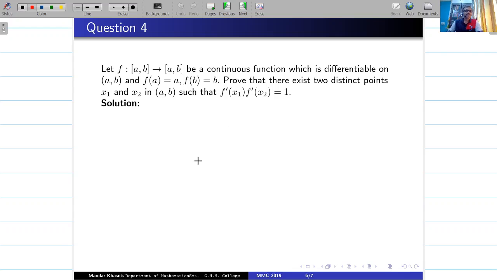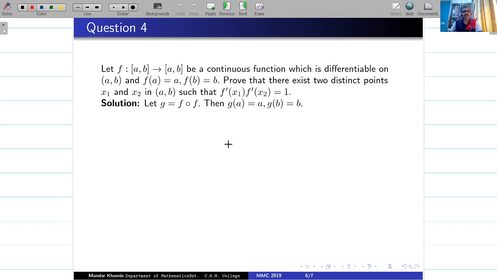Let's see. To which function it is to be applied is the key idea. So apply it to FOF. If I apply it to FOF, what will happen now? First of all, g of a you can compute. It is going to be a, and g of b is going to be b.